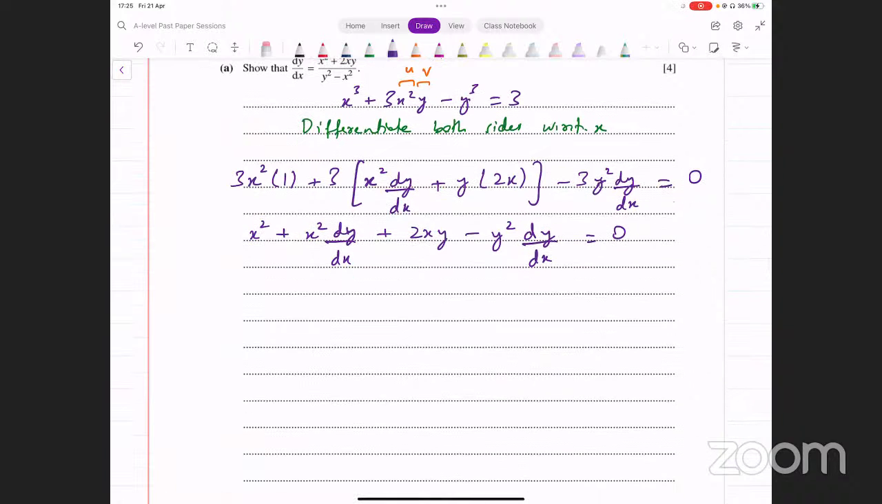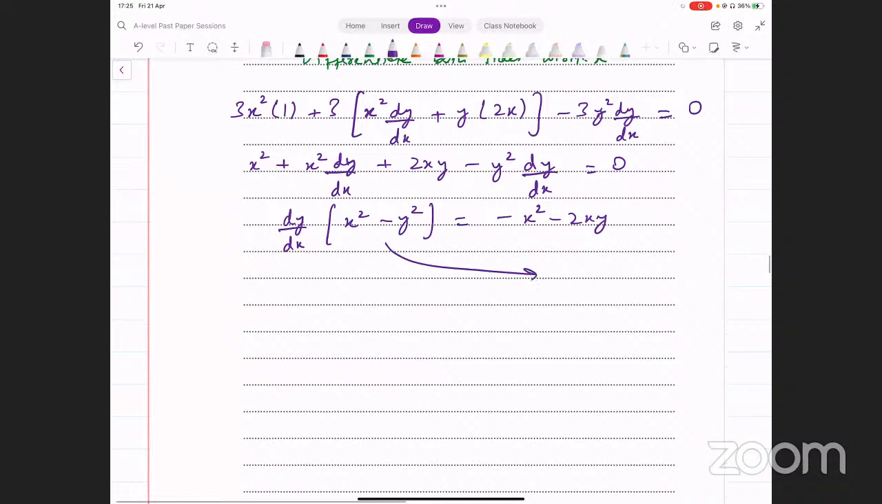Now we need to make dy over dx the subject. तो उसके लिए हम dy over dx वाली terms को इसी side पे रहने देते हैं. उनमें से dy over dx common ले लेते हैं. एक हमारे पास x square आ रहा है यहाँ पे और दूसरी term के साथ minus y square. So we have x square minus y square here. Take everything else to the other side, so that gives us minus x square minus 2xy on the other side. Now divide this thing on that side, and that is going to give us dy by dx equal to minus x square minus 2xy divided by x square minus y square, and that's your dy by dx.